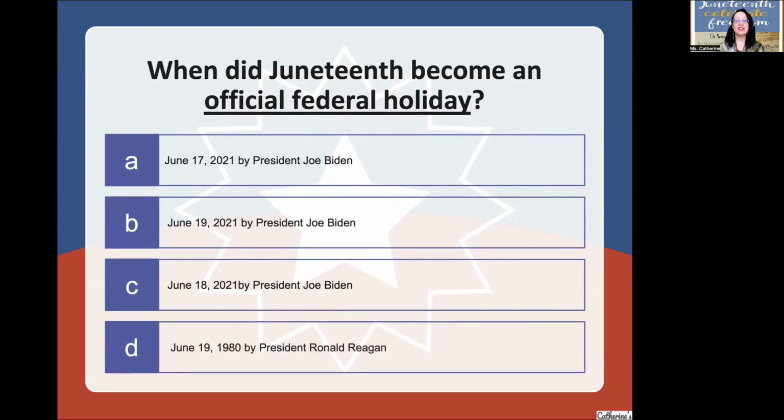Or June 19th, 1980 by President Ronald Reagan. Lots of answers here. Could be a little tricky. So when did Juneteenth become an official federal holiday? That's right, June 17th, 2021 by President Joe Biden. So who's the president today in 2024? That's right, Joe Biden.